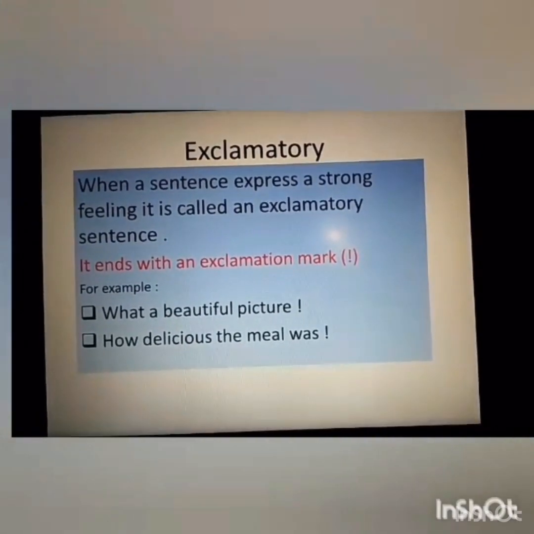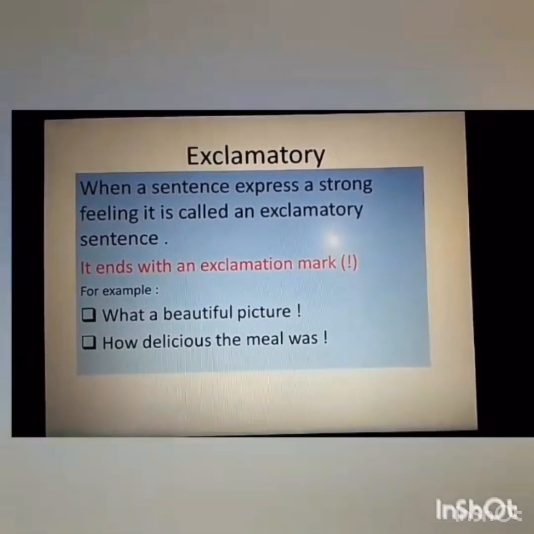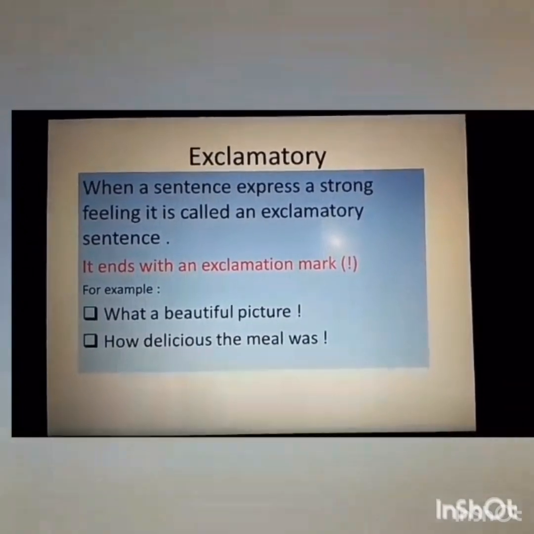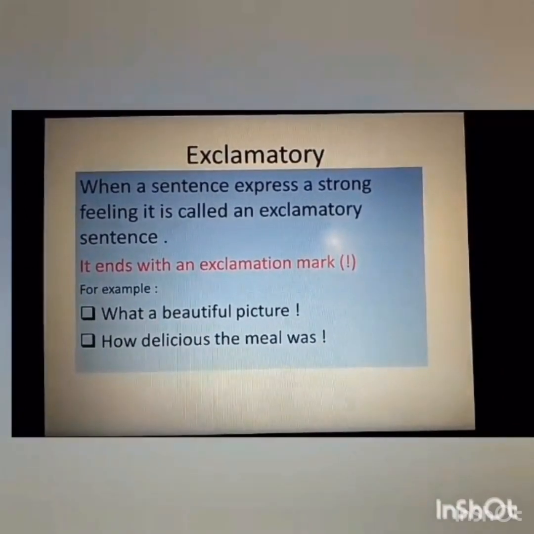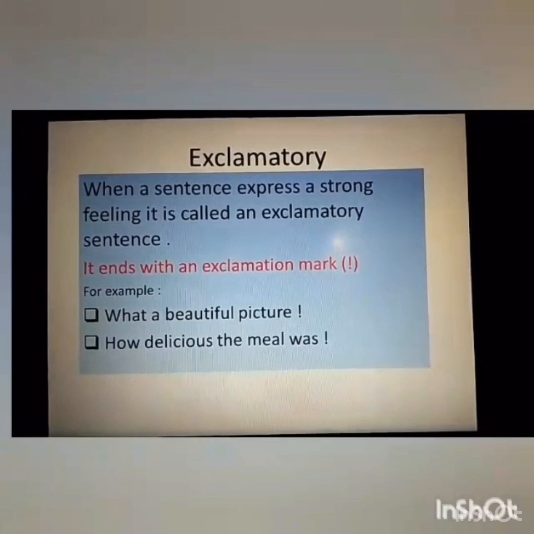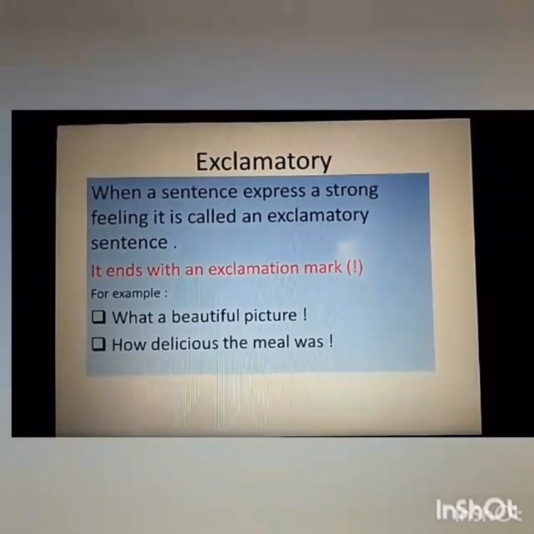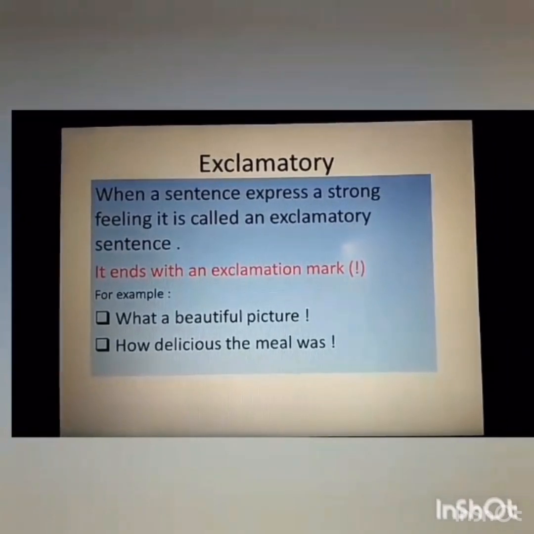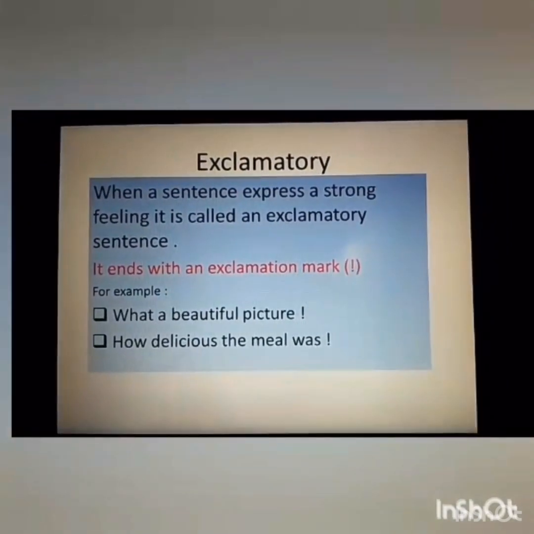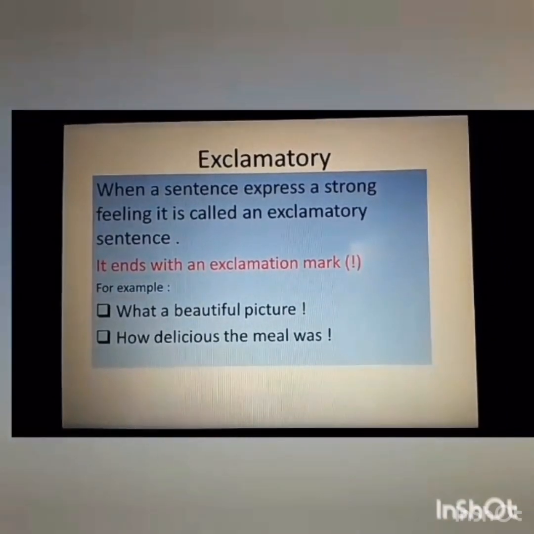Read the following examples. What a beautiful picture. So it shows the extreme happiness that the picture is very beautiful. Read the next sentence. How delicious the meal was. Again, it shows your extreme happiness that the meal was very delicious.